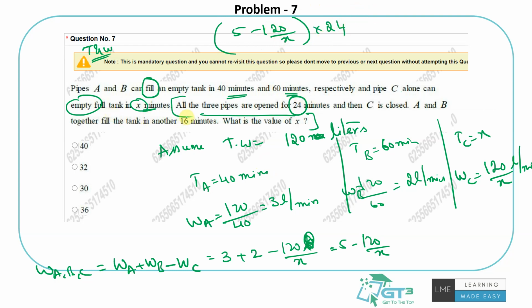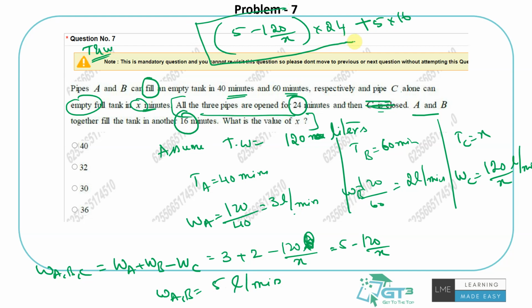And then for 16 minutes, A and B together worked. C stopped working after this. So A and B work together, they will put 5 liters per minute. 3 and 2 liters, 5 liters per minute is what they can put. How much would they put in 16 minutes? 80 liters, right? So the first 24 minutes, the 3 together have put these many liters. In the next 16 minutes, the 2 have filled this much, and that completed the job of 120 liters. So 80 goes this side, it will be 40. So I'll get 5 minus 120 by X is equal to 40 by 24.